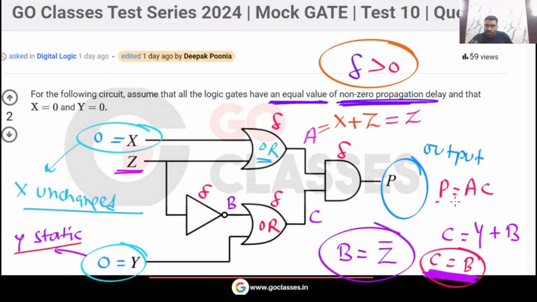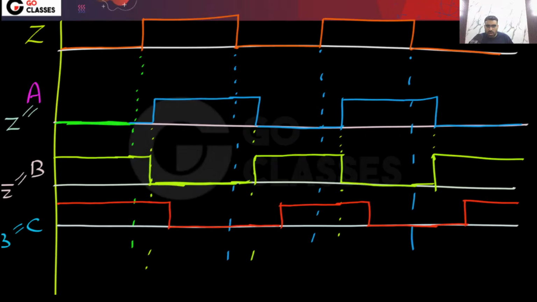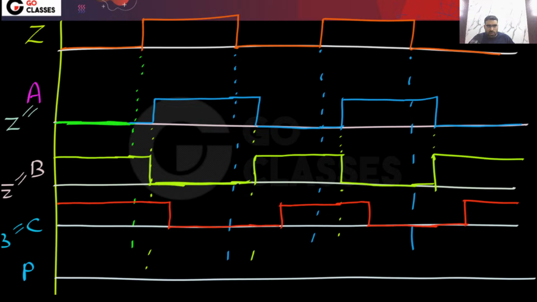What is output P? Output P is the same as AC. This is your output P. So now let's create the waveform for output P. How will that look? Remember, P is the same as AC, right? Okay, so let's do A and C.